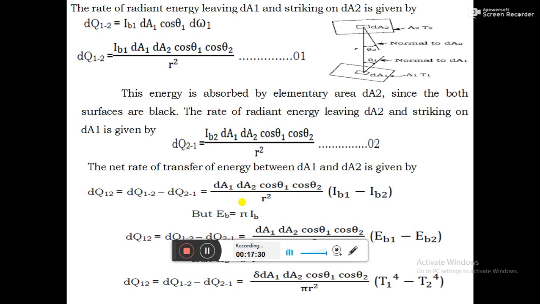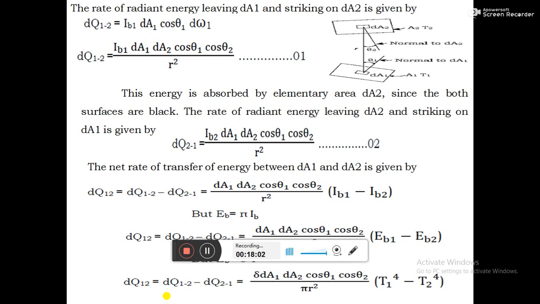Now substitute the value of dω1, which we already defined in the last slide. We get dQ12 equals I_b1 into dA1 cos theta 1 into dω1, which is given by dA2 cos theta 2 by r square.